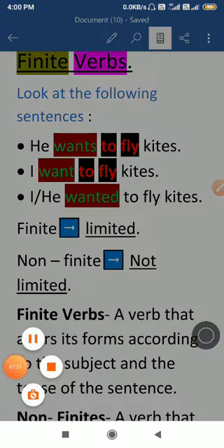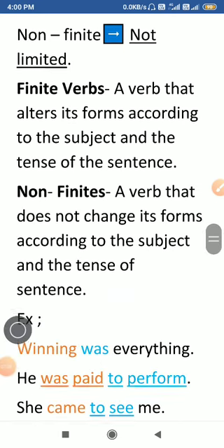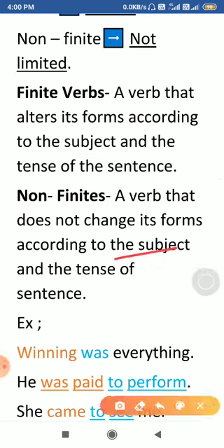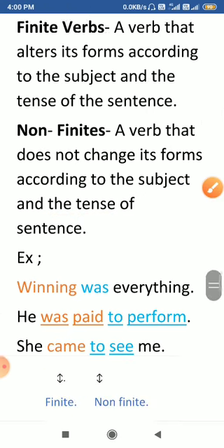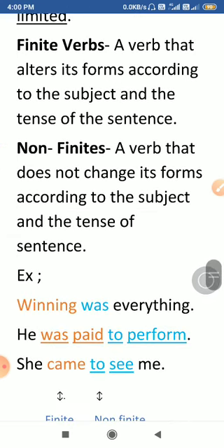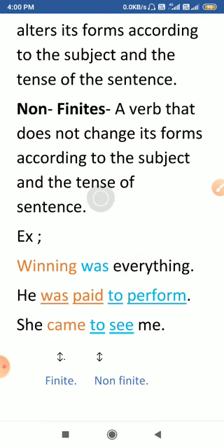So automatically, non-finite verbs will be the verbs which do not change their form according to the subject or tense of the sentence. As you have seen in this example, to fly, to fly, to fly. No matter what the subject of the sentence is, no matter what the tense of the sentence is, this verb has not changed its form. So now students, I hope you have understood the terms finite and non-finite, and what finite verbs and non-finite verbs actually are.